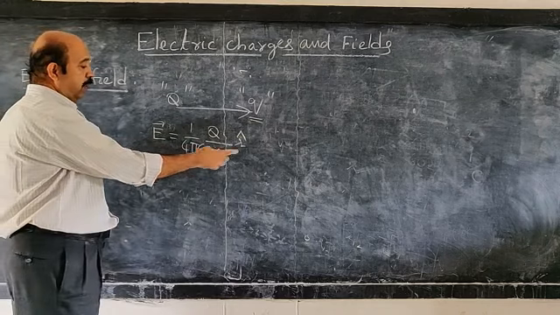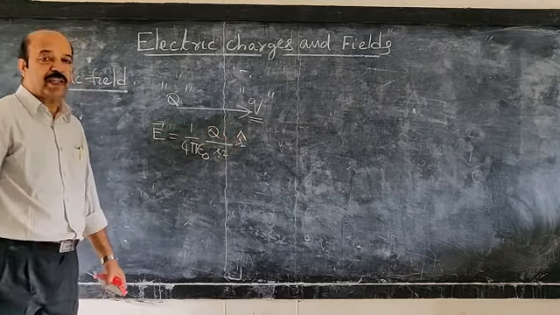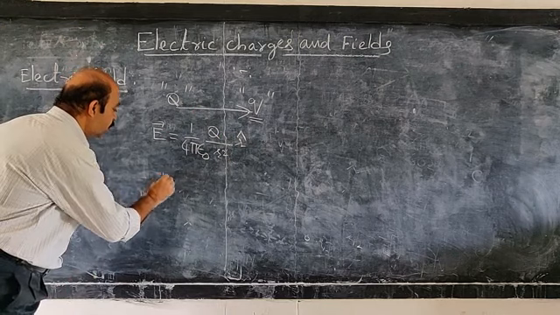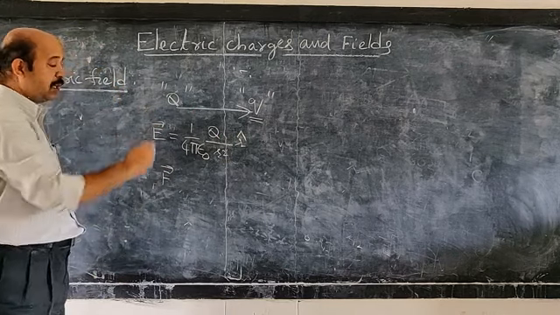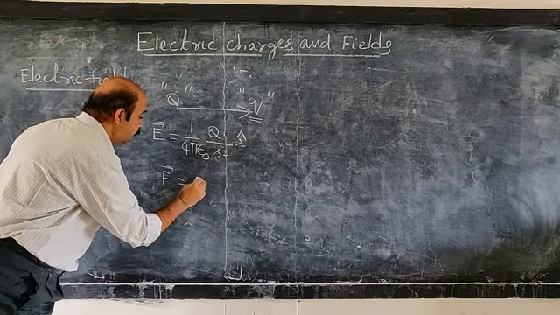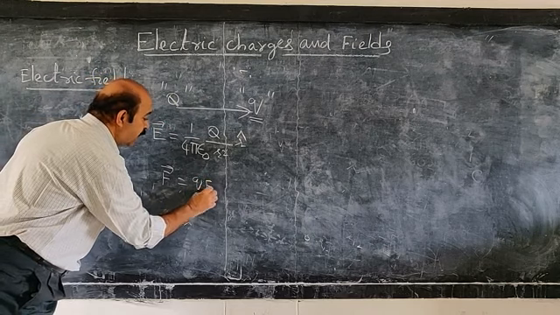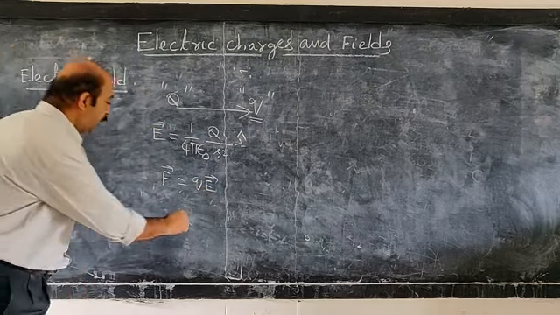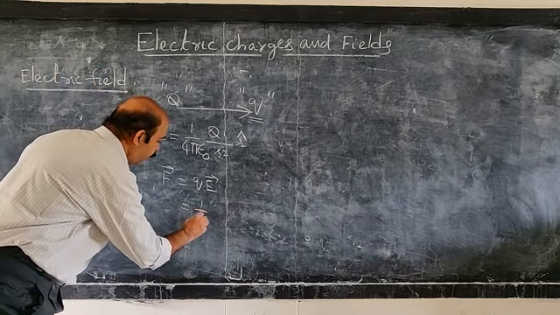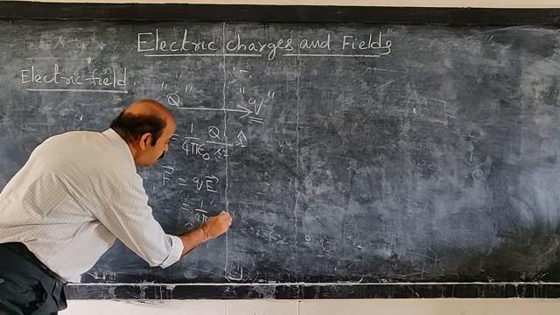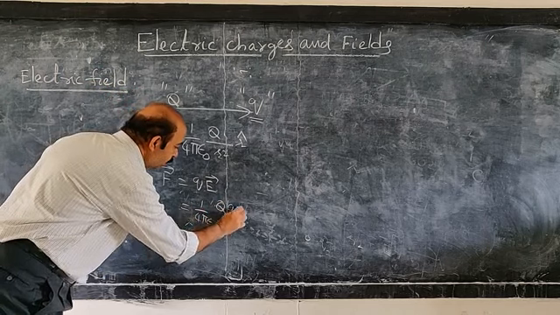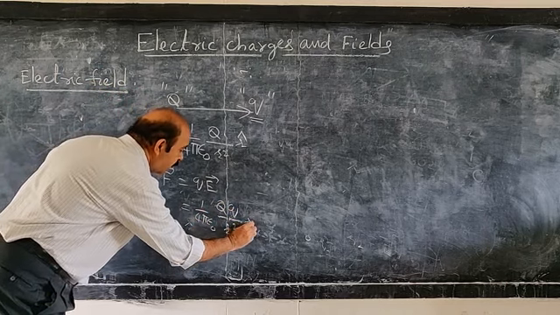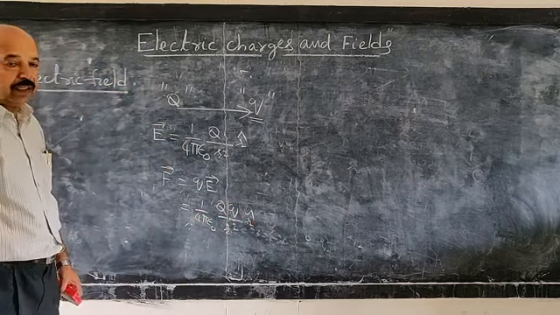I took the magnitude and multiplied it with the unit vector in that direction. Therefore, generally we can write the force on the charge q is given by q times this electric field vector. Or we can write it like this: 1 by 4 pi epsilon naught capital Q small q by R square times R hat.